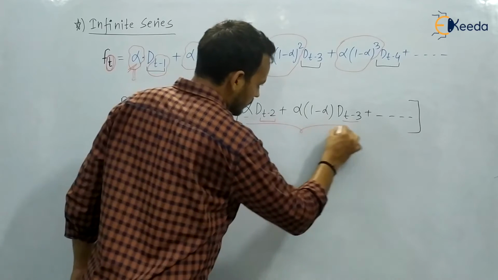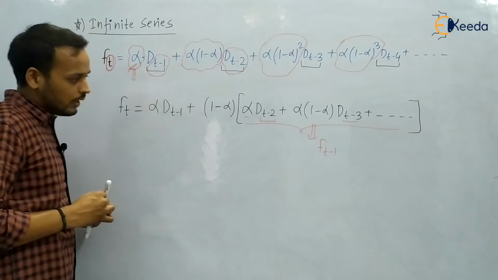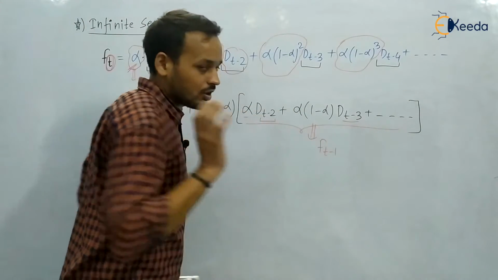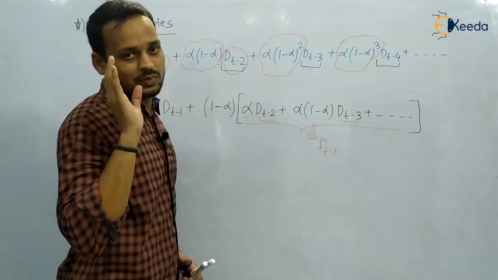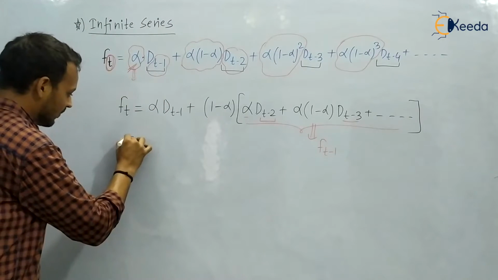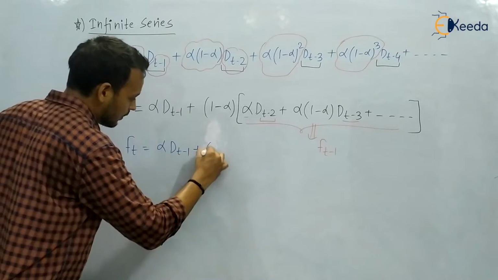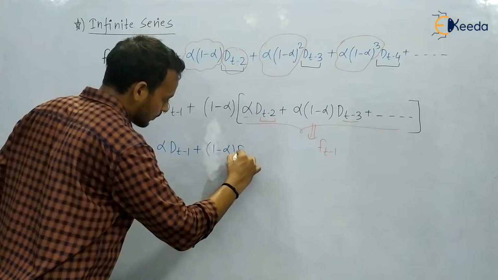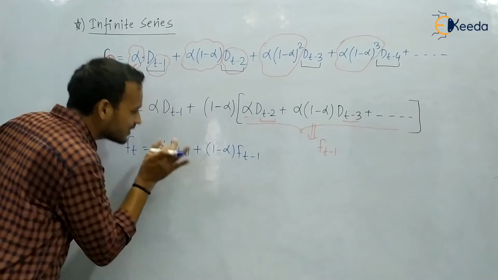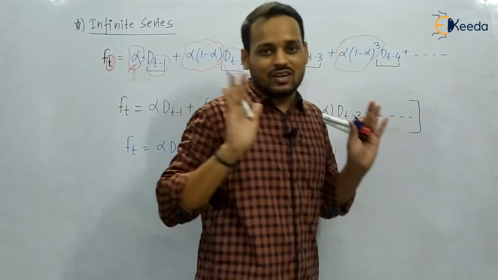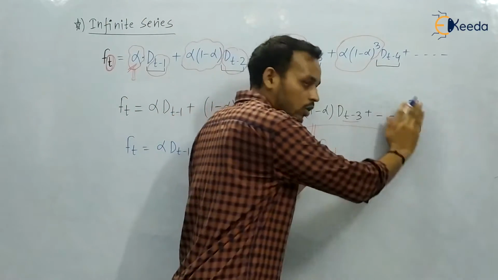It means these terms will give you the forecast of the ft minus 1 period, because dt minus 2 will be the most recent for ft minus 1. So from here you can write ft equals alpha dt minus 1 plus 1 minus alpha ft minus 1. It means it requires only the latest demand and this old forecast data. This ESM method requires only the latest demand and the old forecast data.